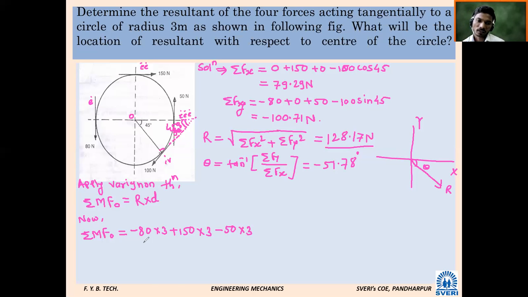Okay. So whether it will be clockwise or anti-clockwise? Clockwise. So whether it will be plus or minus? Plus. Plus, what will be its magnitude? 3 into 3. Calculate this.